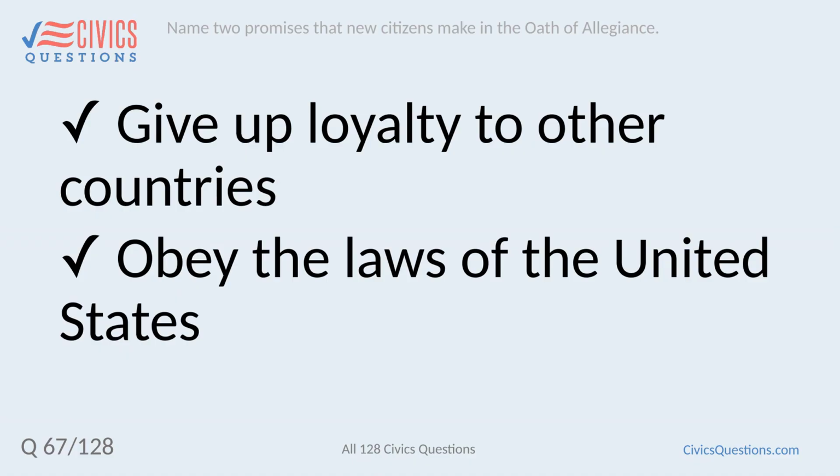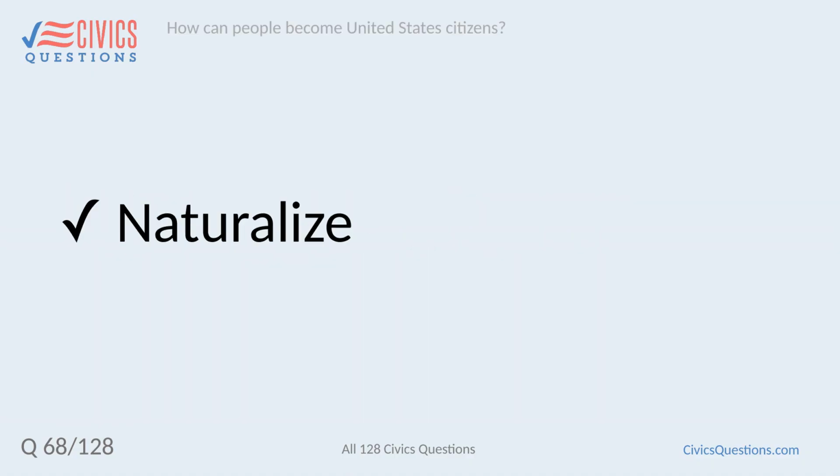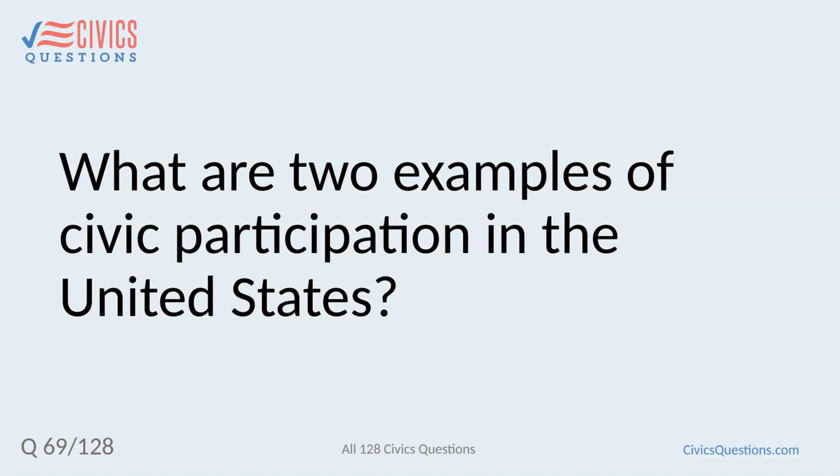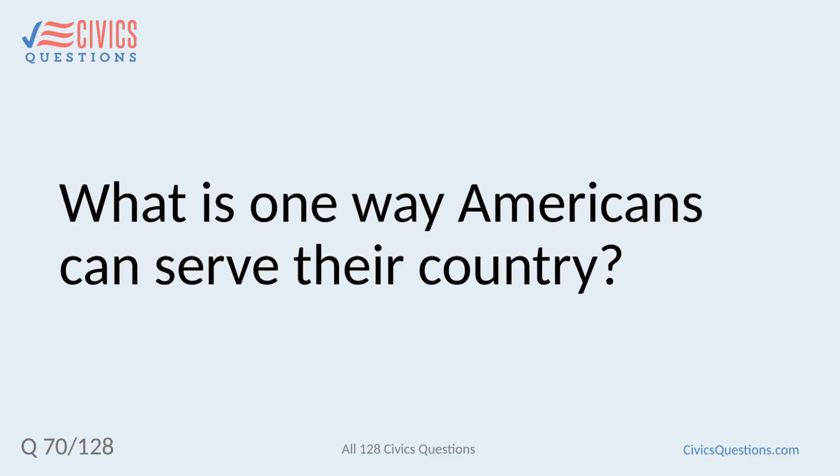Name 2 promises that new citizens make in the Oath of Allegiance. Give up loyalty to other countries. Obey the laws of the United States. How can people become United States citizens? Naturalize. What are 2 examples of civic participation in the United States? Vote. Run for office. What is one way Americans can serve their country? Vote.